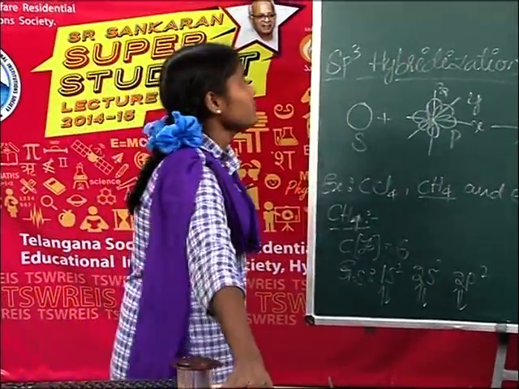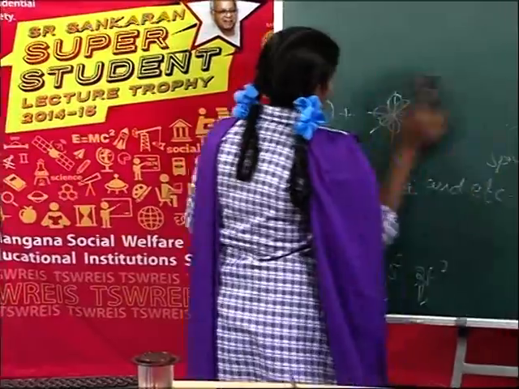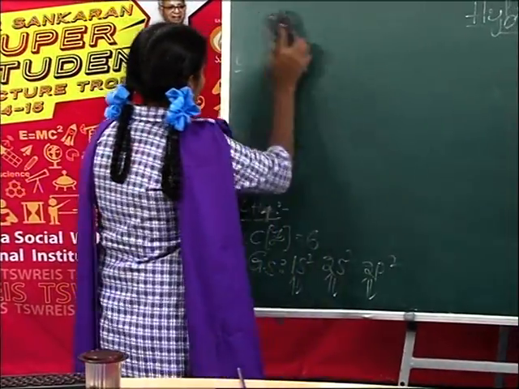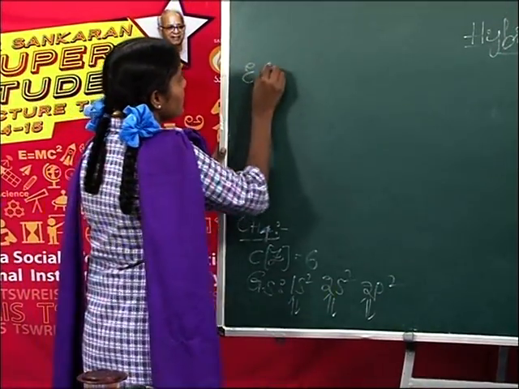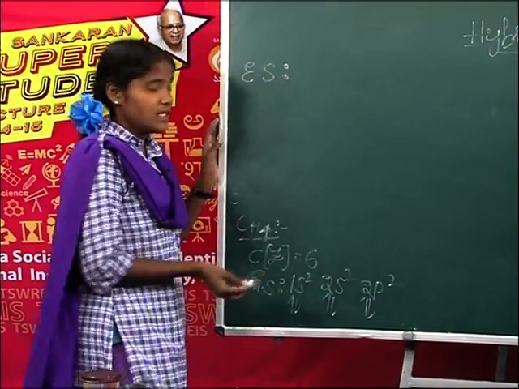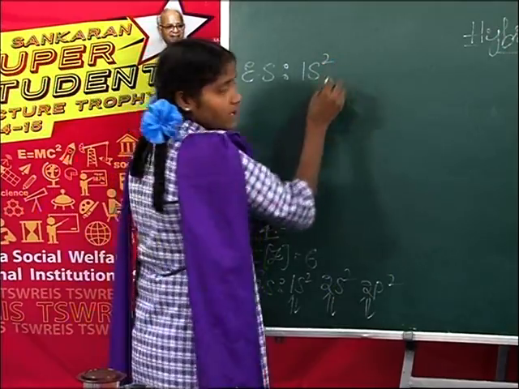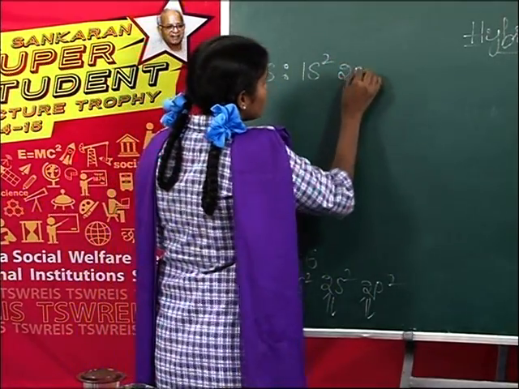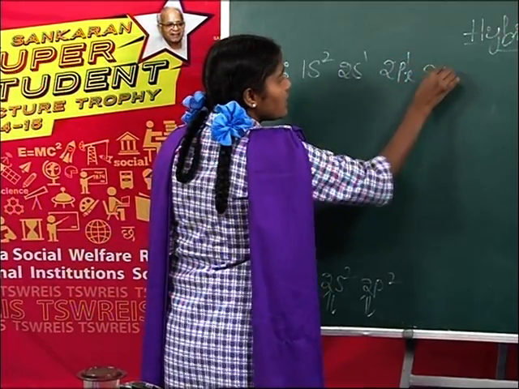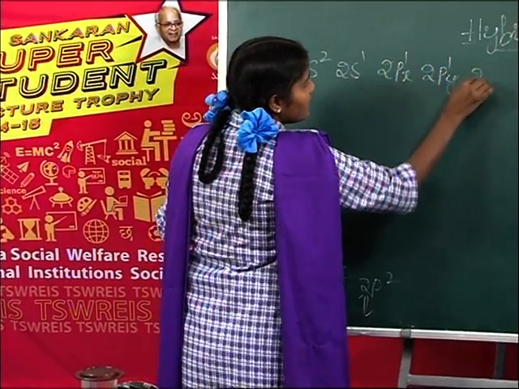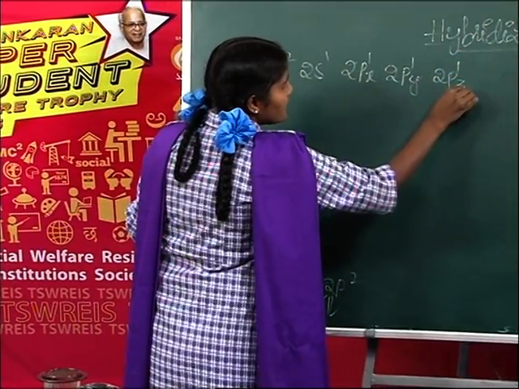Next, when it is in the excited state, the electron configuration is 1s2, 2s1, 2p1x, 2p1y, 2p1z.